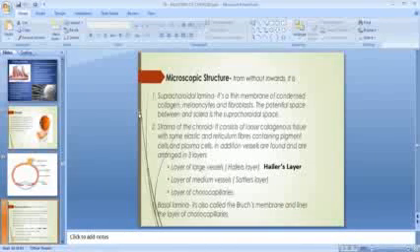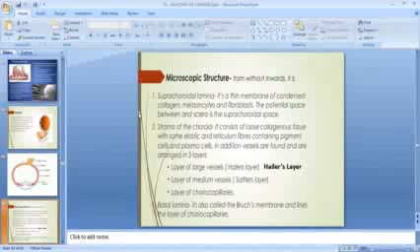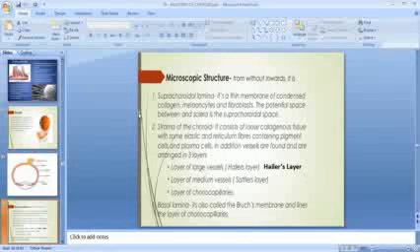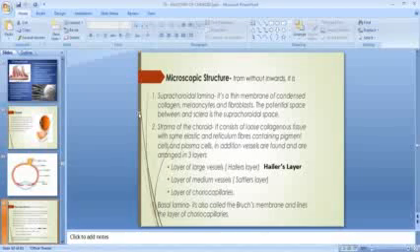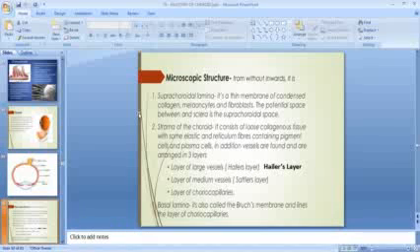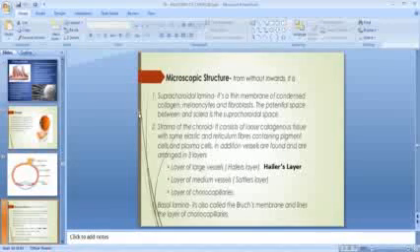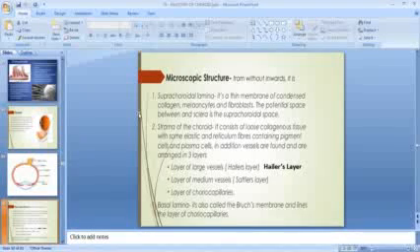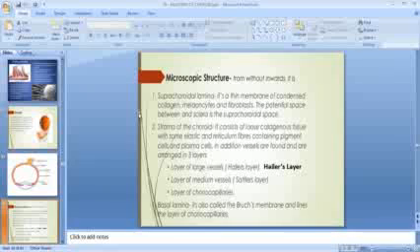Second layer is the stroma of the choroid. It consists of loose collagenous tissue with some elastic and reticulum fibers containing pigment cells and plasma cells. In addition, vessels are found and are arranged in 3 layers. The first layer is a layer of large vessels, which is also called Haller's layer. Second layer is a layer of medium vessels, the Sattler's layer. Third layer is a layer of choriocapillaris.